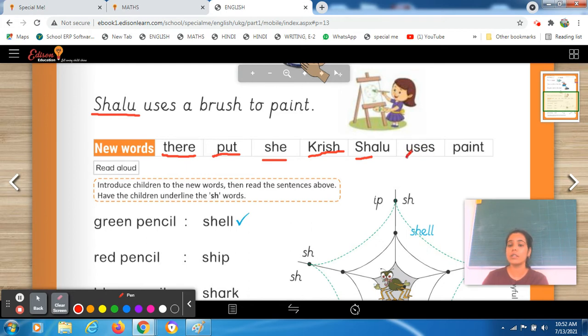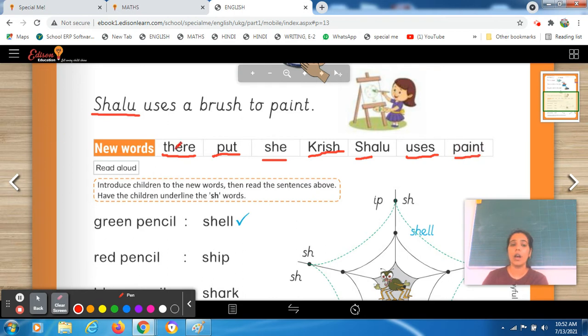Okay, the next is uses. Uses. This is also a new word. Uses. The next is paint. Paint. Okay, uses means जब आप किसी भी चीज का यूज कर रहे हो. I use this for completing my work. Okay. Next is paint. Paint. You all know what is the meaning of paint?